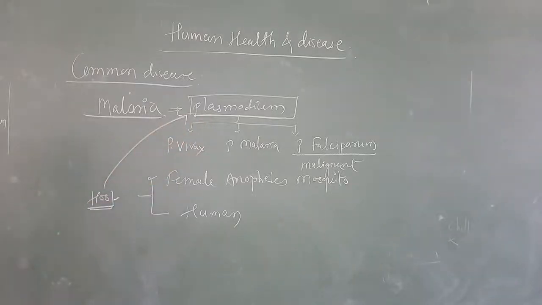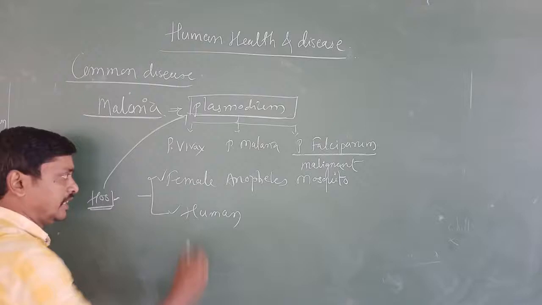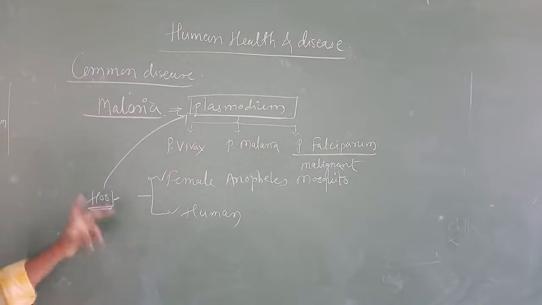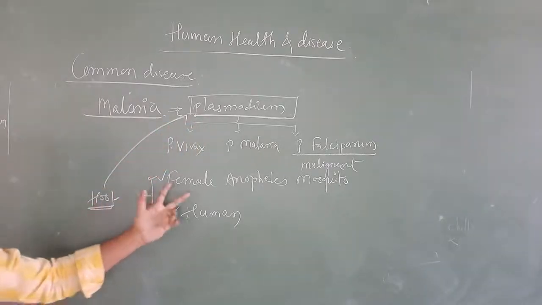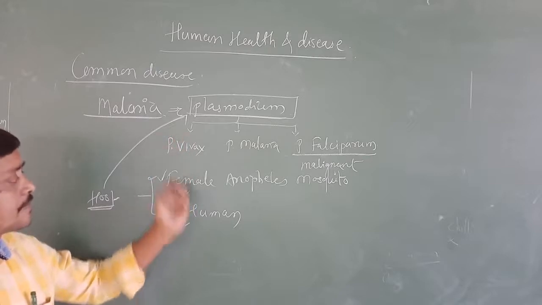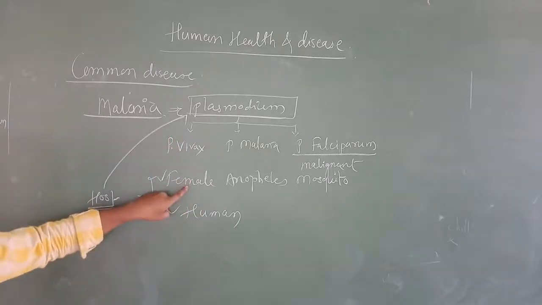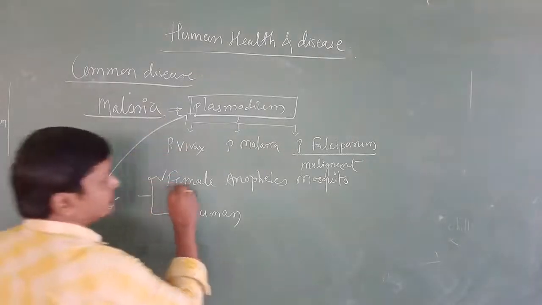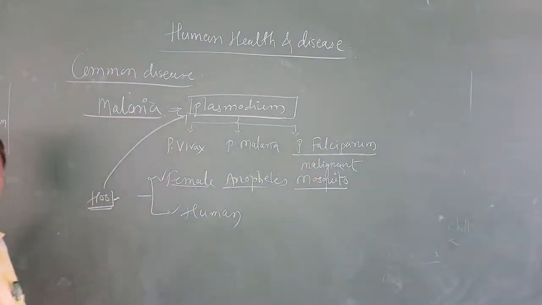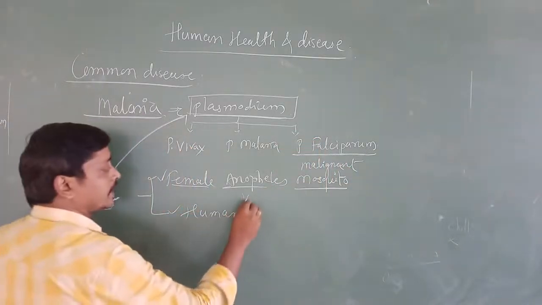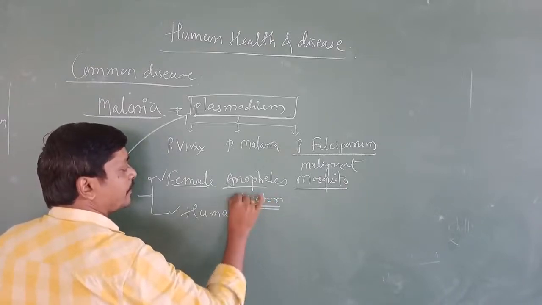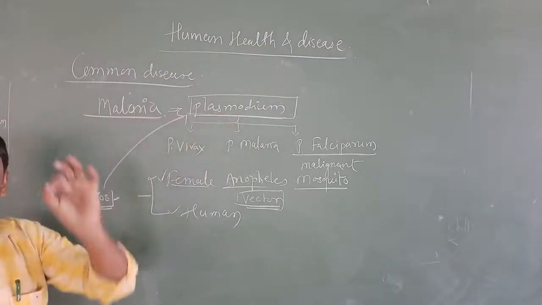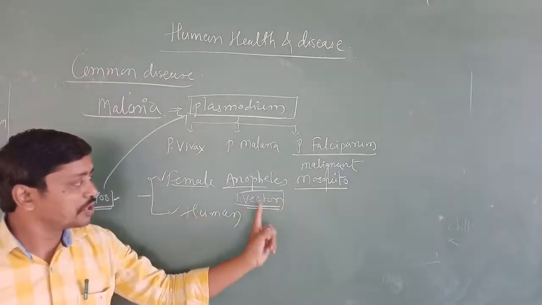So when we study the life cycle of Plasmodium, we will consider both the female Anopheles mosquito and human. Plasmodium completes the stages of its life cycle in the female Anopheles mosquito as well as in human. The female Anopheles mosquito acts as vector. What is the difference between the vector and pathogenic agent? For malaria, Plasmodium is the pathogenic agent and the female Anopheles mosquito is the vector.